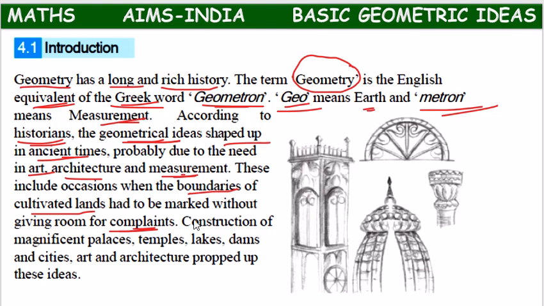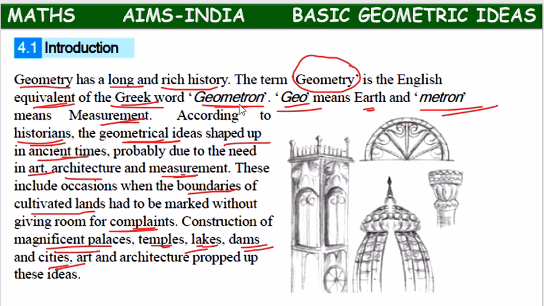In those cases, the idea of geometry evolved. Or during the construction of magnificent palaces, temples, lakes, dams, and cities, these geometrical ideas came into existence.